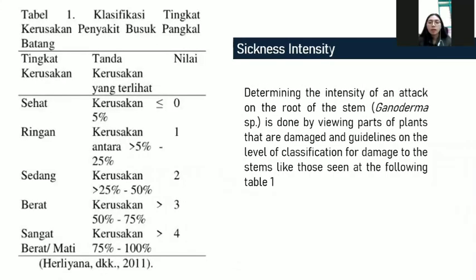Next, disease intensity. Determining the intensity of an attack on the stem root or Ganoderma sp. is done by viewing parts of the plant that are damaged and guidelines on the level of classification for damage to the stem, as shown in the following Table 1.